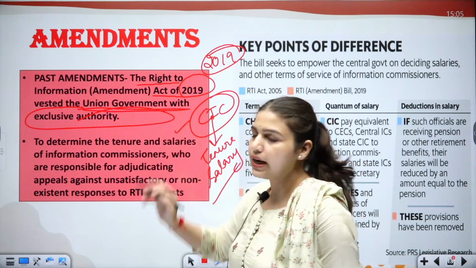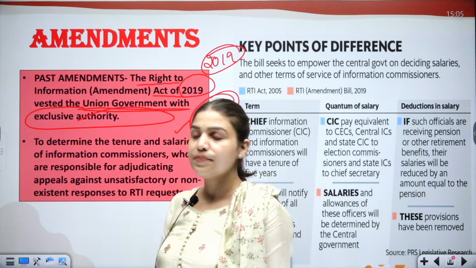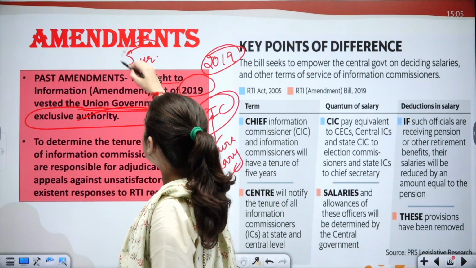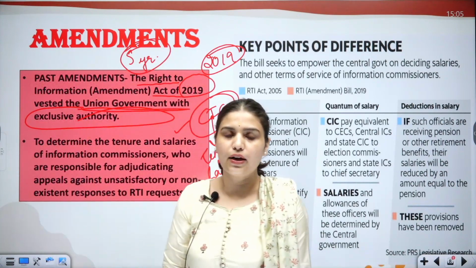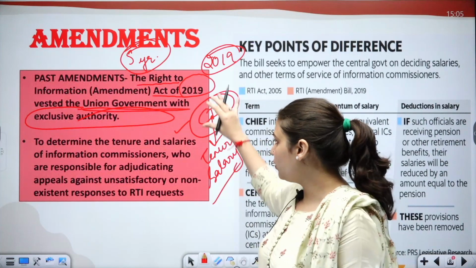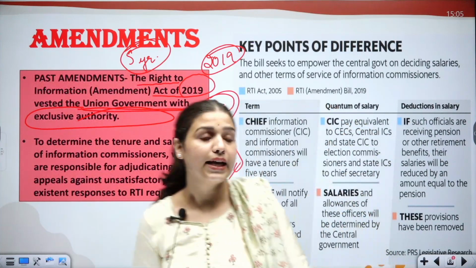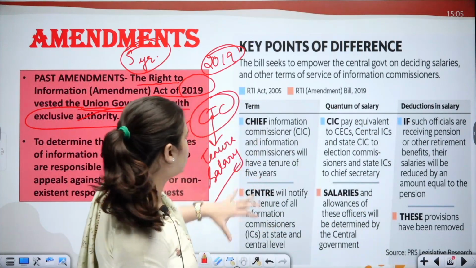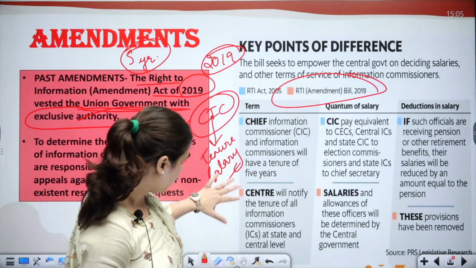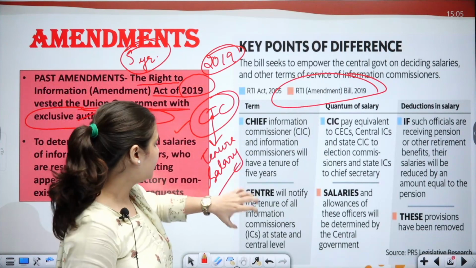Before this 2019 Amendment Act, the CIC officers had a 5-year term and they were getting salaries equal to that of a chief election commissioner and an election commissioner. But now all this has been amended. We can see it in this picture as well. This is the RTI amendment bill of 2019 in these orange boxes.